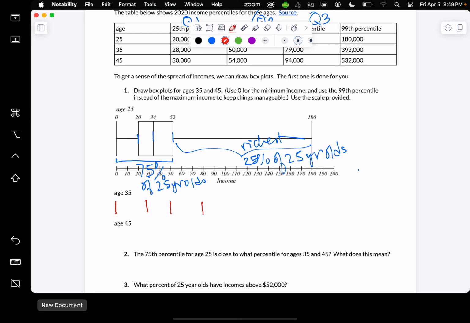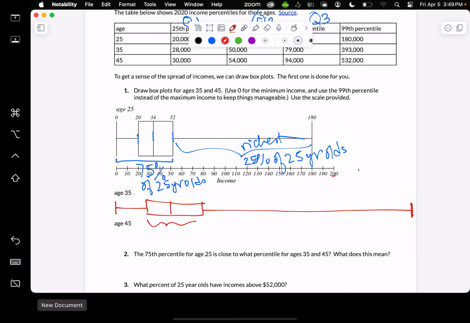Oh my goodness, 393,000 is off the page. There's 200,000. There's 100,000. So I need to go almost, I'll just maybe put it right at the edge of the page. And then I draw my box, and this is the middle 50%, and the whiskers go to the min and the max.